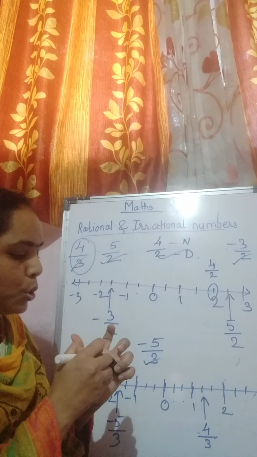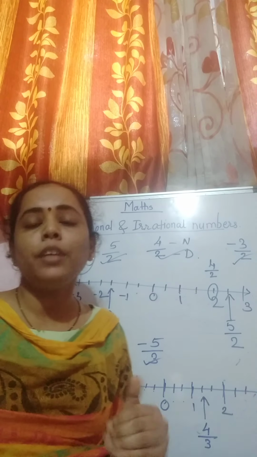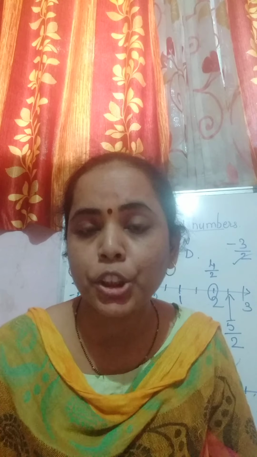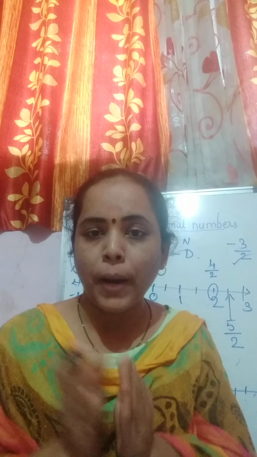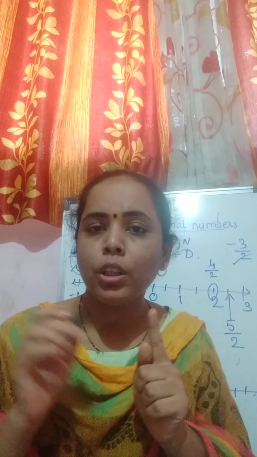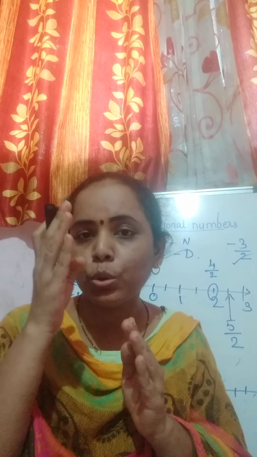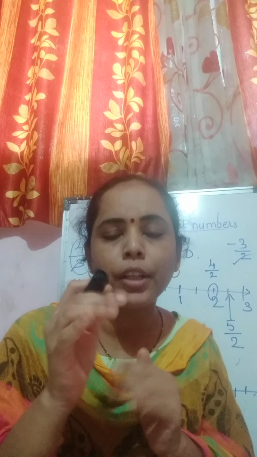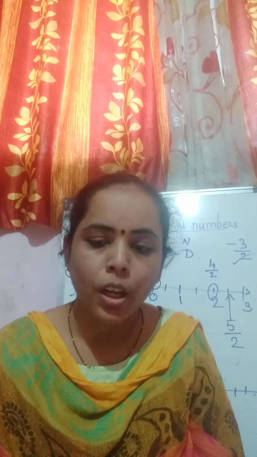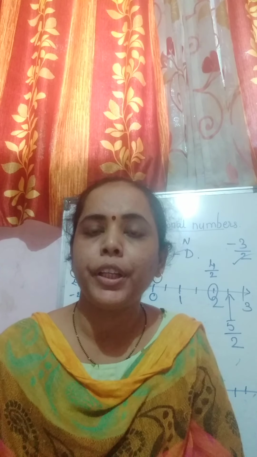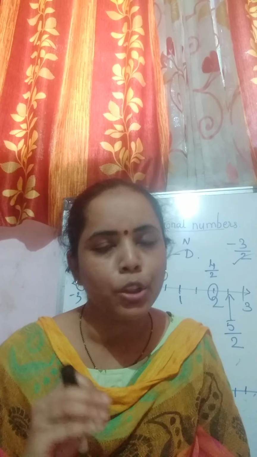Clear? So this is the way you have to show your rational numbers on your number line, where you have to first check your denominator, accordingly divide your parts, then count those lines according to your numerator and show your rational number on that number line. Now I am giving you an activity regarding this topic, where I have given you some problems.